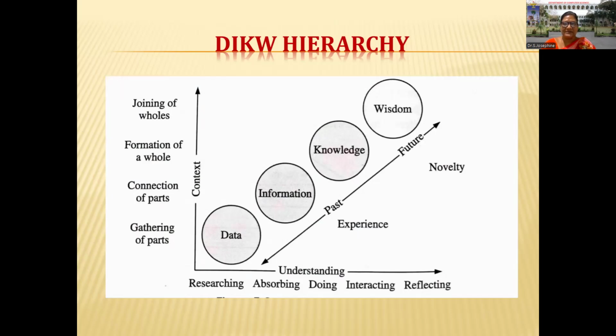What is the meaning of data? The first step is gathering some information. Then all the information can be connected one by one. Then some format we have to follow. That is knowledge. And the final one is wisdom. We have to join all the holes. This is a novelty. This is new knowledge, new wisdom I got. New information I got. That is the meaning of wisdom.